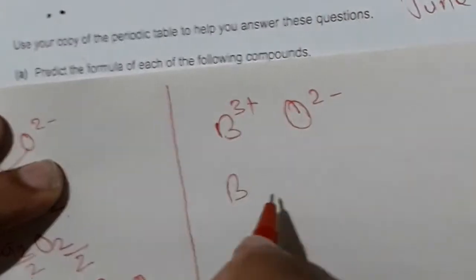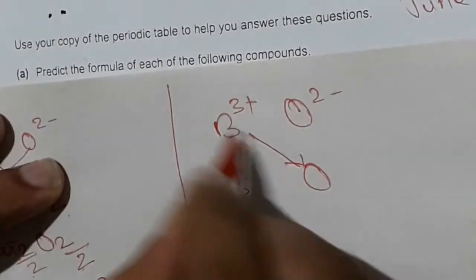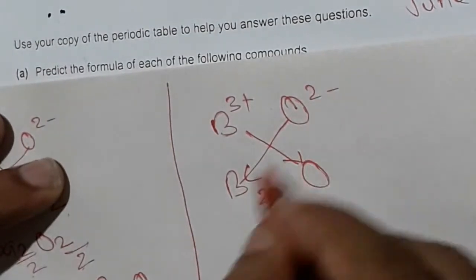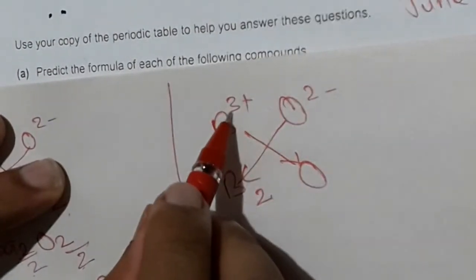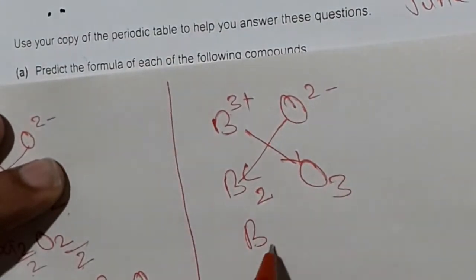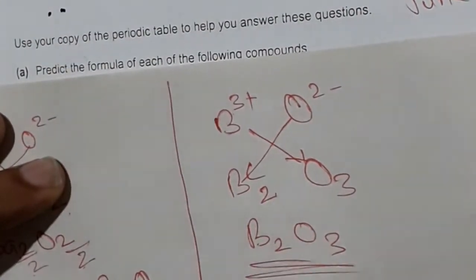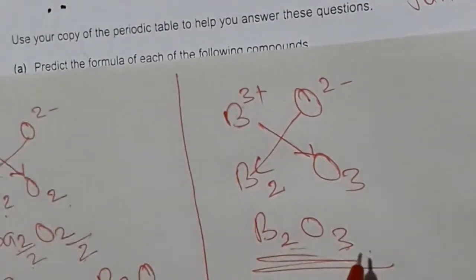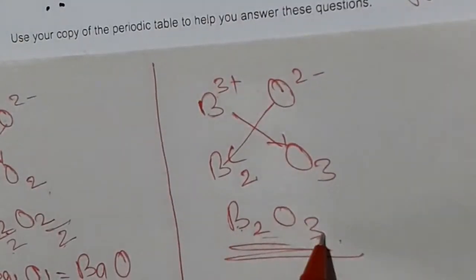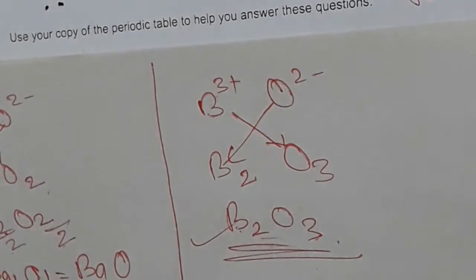Write it again, boron and oxygen. Cross multiplication: oxygen 2, boron 3. So the formula is B2O3. Here these are different numbers, not the same number like before, so we cannot simplify. The formula is B2O3.